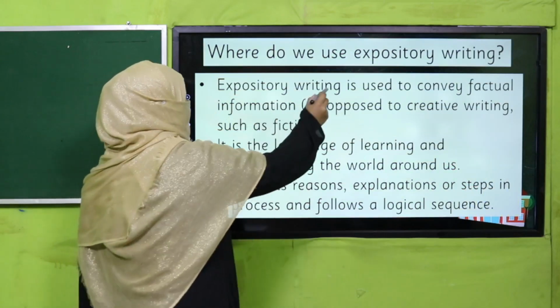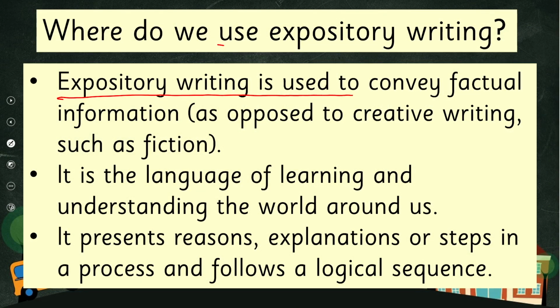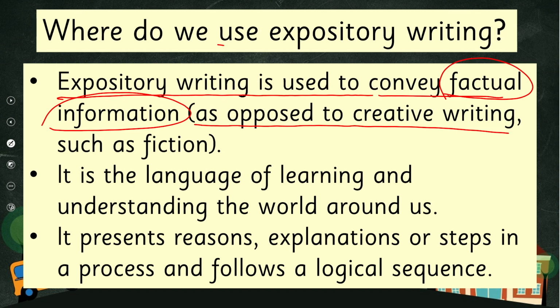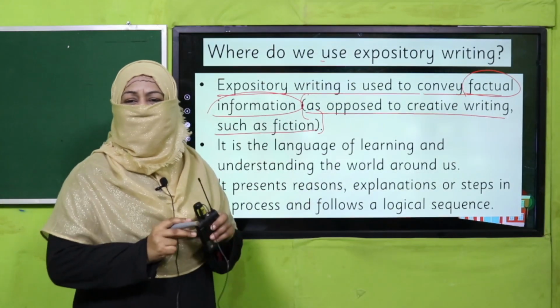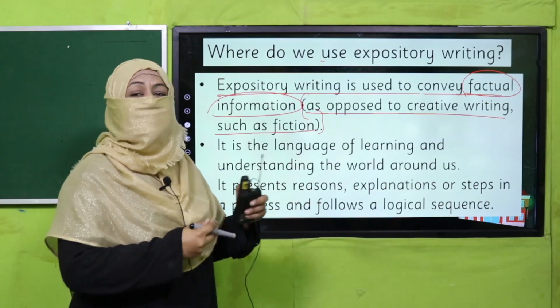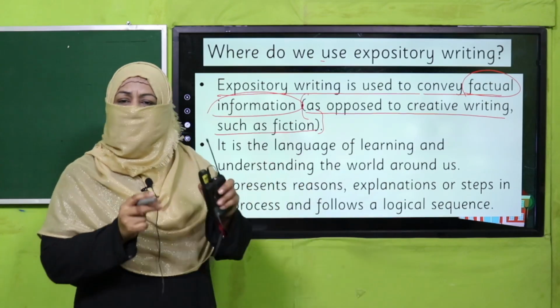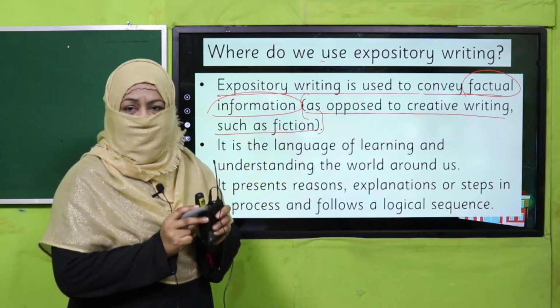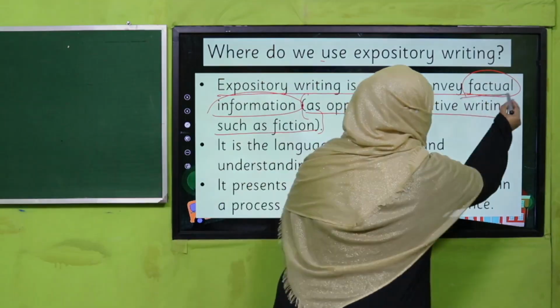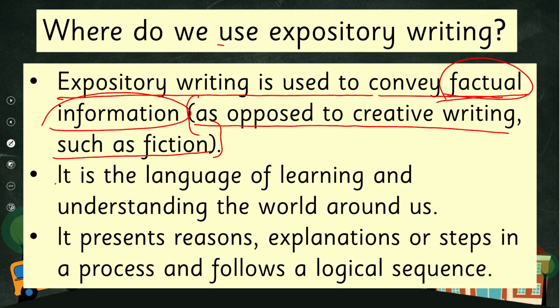And where do we use it? So expository writing is used to convey factual information, as we just discussed, facts, as opposed to creative writing such as fiction. So beta, in creative writing, while writing stories, sometimes we add things, rather most of the time we add things which are not real just to make it a story. But when something happens in reality, we write it in expository writing style, because we are writing about facts and factual information. It is a language of learning and understanding the world around us.